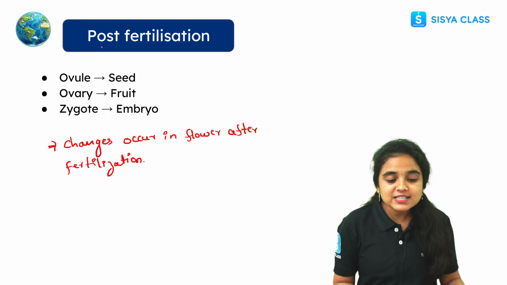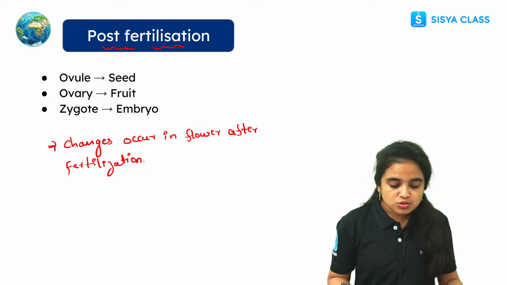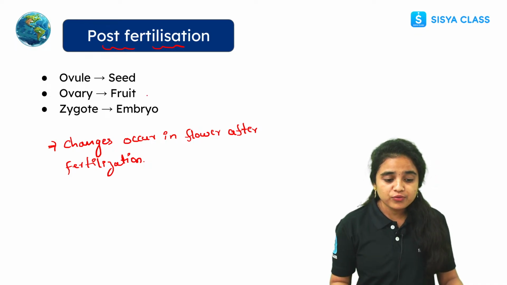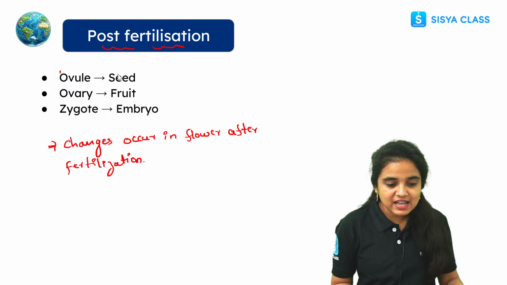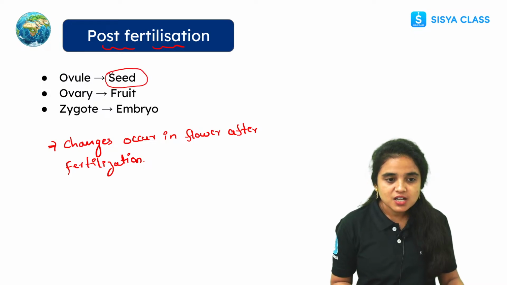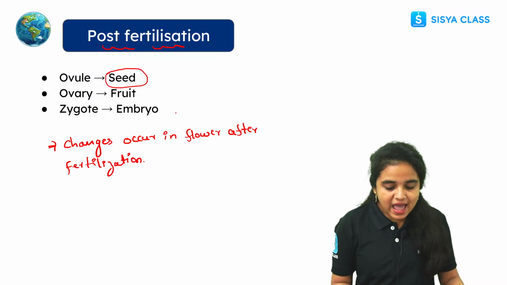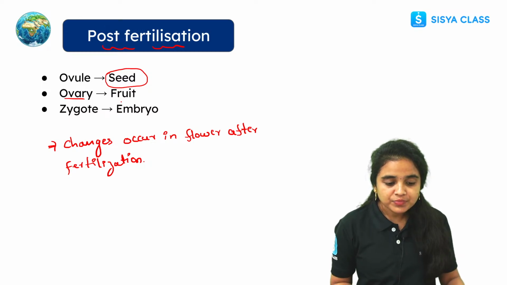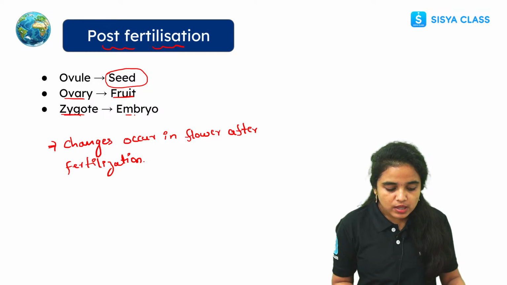Here the fertilized ovule develops into a seed, the ovary develops into a fruit, and the zygote develops into an embryo.